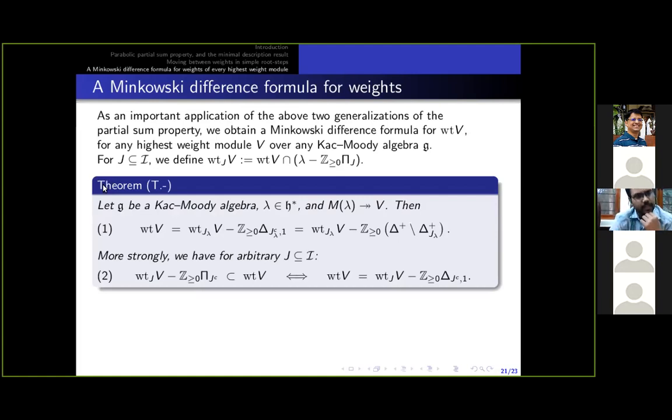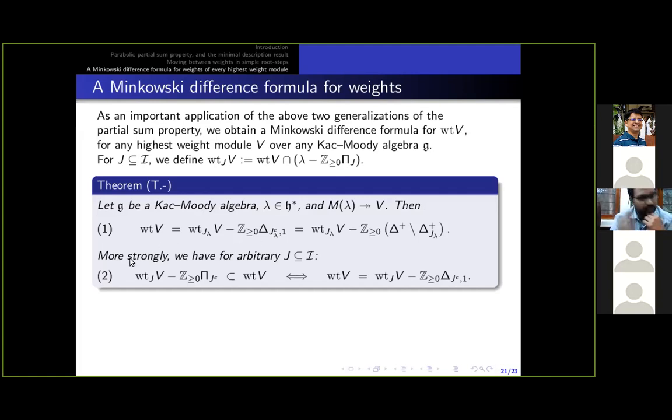And this is the theorem. We have two results here. The first one gives the Minkowski difference formula, which holds for any highest weight module with highest weight lambda, over any general Kac-Moody algebra. And this says wt(V) is the Minkowski difference between wt_{J_lambda}(V), for J_lambda a unique set, and the cone generated by the roots in Delta of J_lambda complement with height one.